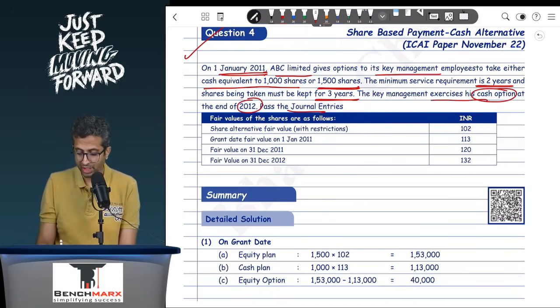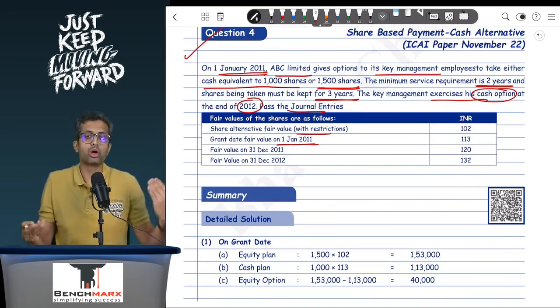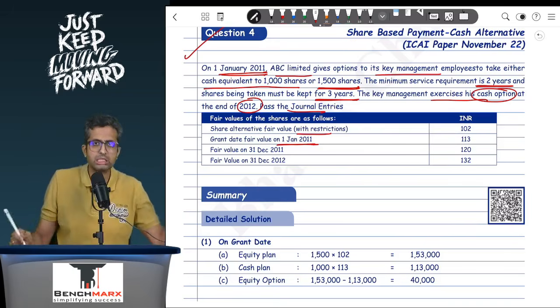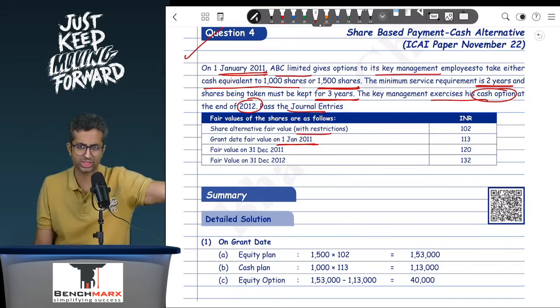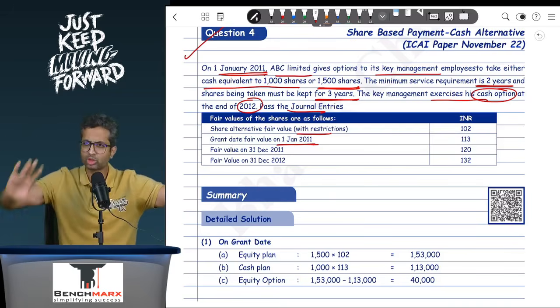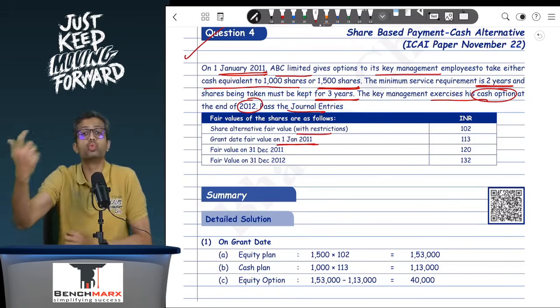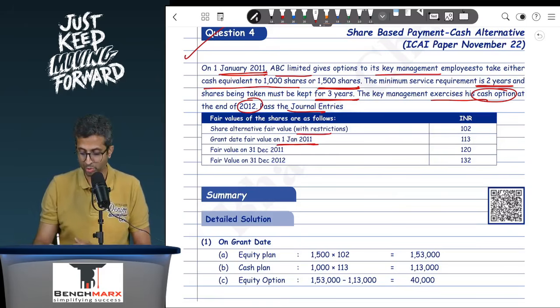The share alternative fair value with restrictions is 102. This is on the grant date, and the grant date fair value on 1st January 11, then 31st December 11 and 12. This will usually be for shares which are freely tradable. So now you will treat this question as if it is a pure SAR but with an equity option. So now SAR is going to be measured based on the fair value at each balance sheet date which you have, but you want to measure the equity option. So how will you measure the equity option?